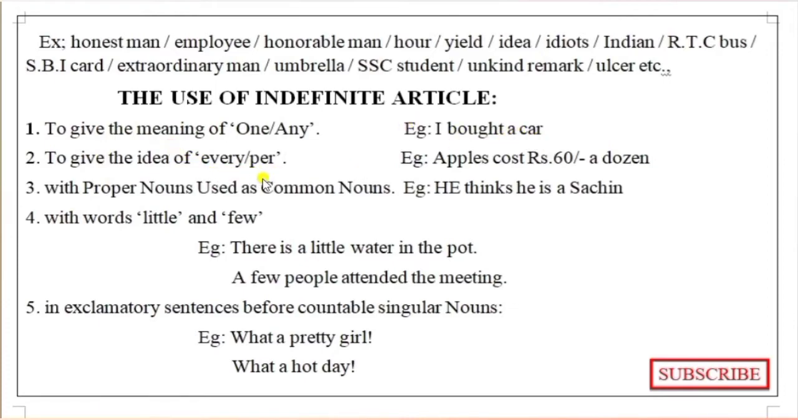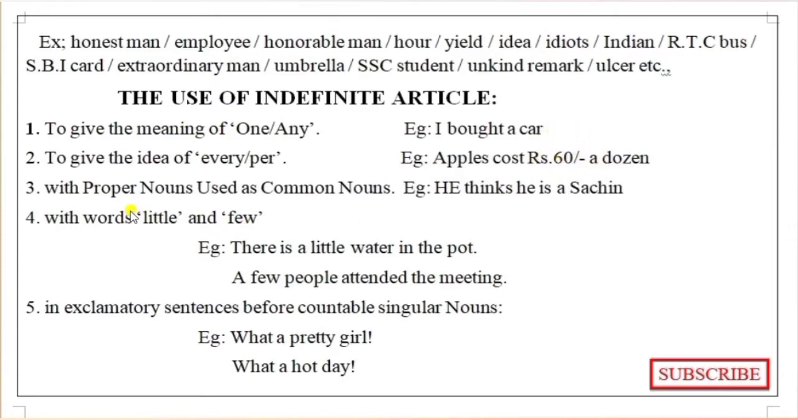And the idea of every: "Apples cost 60 rupees a dozen." Here, a dozen means more than one apple, but we are saying one dozen per. So here also we are telling about a dozen, so we are using "a" before that.